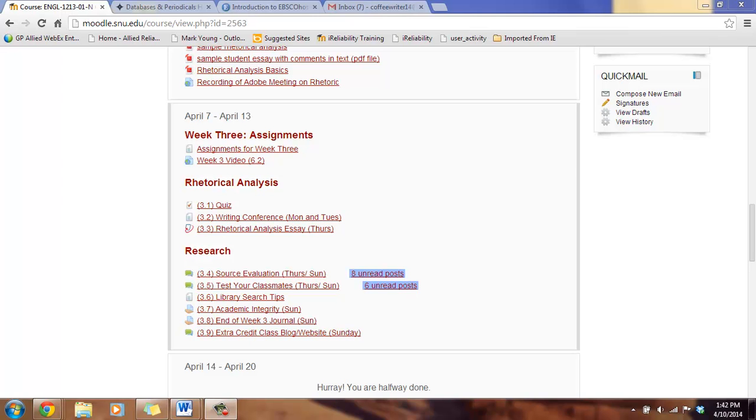Before you begin to revise your paper, be sure to go and look at the comments I made on your draft by clicking on your paper on 3.3. There you will find comments in the text and a rubric for the final essay linked to the right. You may need to use the toggle buttons in the bottom right corner to see the rubric. You only have access to the rubric if you uploaded a draft. I'm sorry, but that's the only way Turnitin.com will allow us to do it.